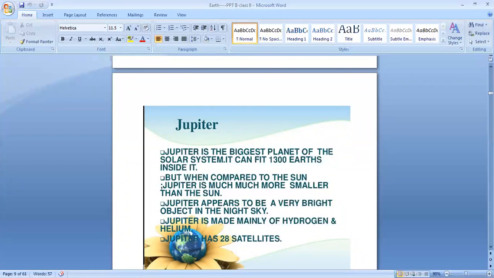Jupiter appears to be a very bright object in the night sky. It is made mainly of hydrogen and helium. Jupiter has 79, not 28, satellites, because we are finding new moons. Recently it was found that Jupiter has 79 moons. In 2018, they found 12 new moons also. So a total of 79 moons Jupiter has.